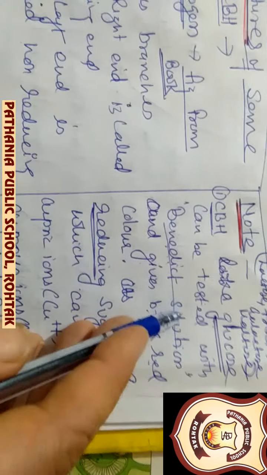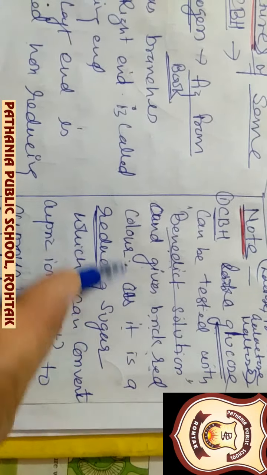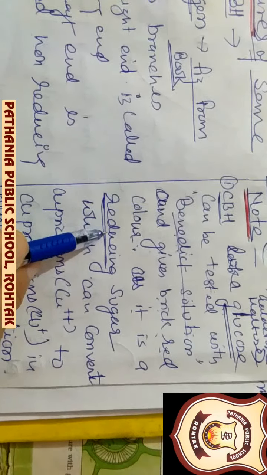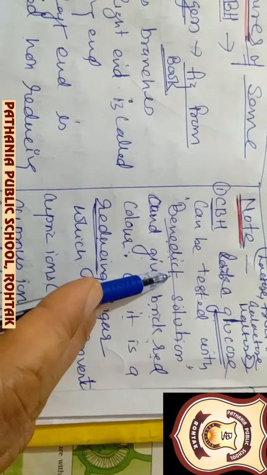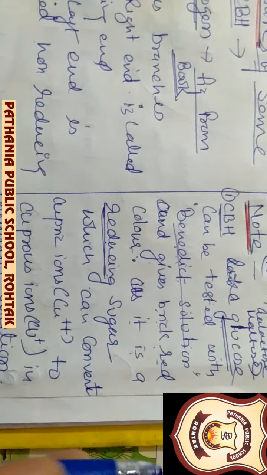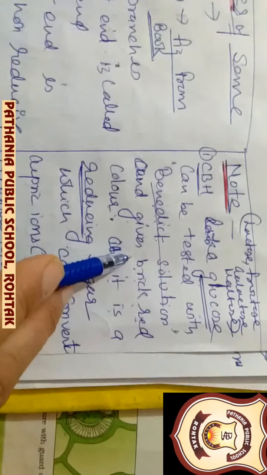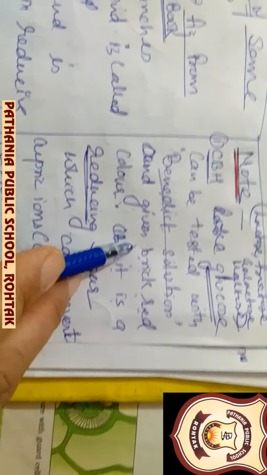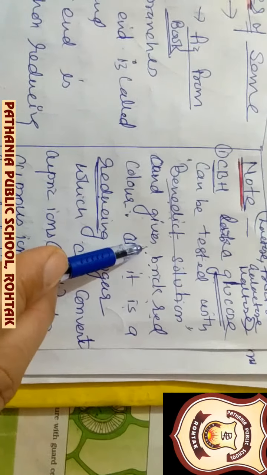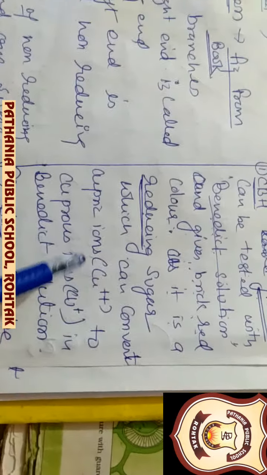for example if you add Benedict solution to glucose and brick red color appears, it will be considered a reducing sugar. If it is tested directly with Benedict solution and brick red does not appear, then it is a non-reducing sugar. Then it has to be converted into a reducing sugar and only then tested. So this is one test which is to be performed in the laboratory.